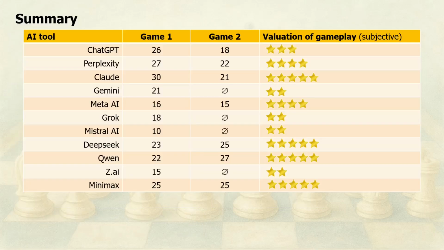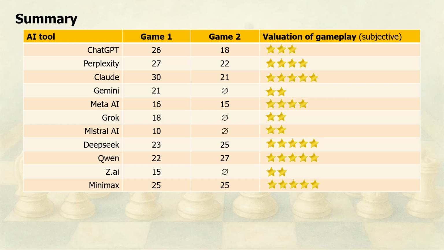So, here are the final conclusions about how AI tools performed in chess games against some old-fashioned local chess software. Of course, as I mentioned at the beginning, none of these large language models, LLMs, are specifically designed to be chess players. They are more like amateurs rather than professionals. The local software was some kind of chess master.